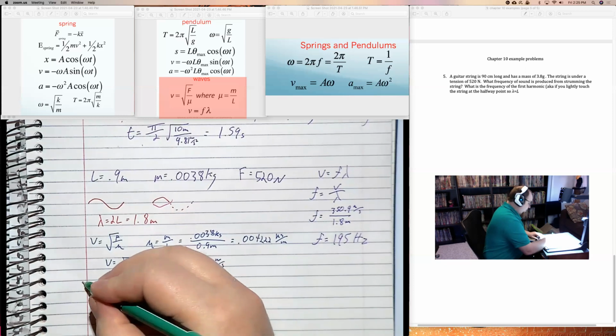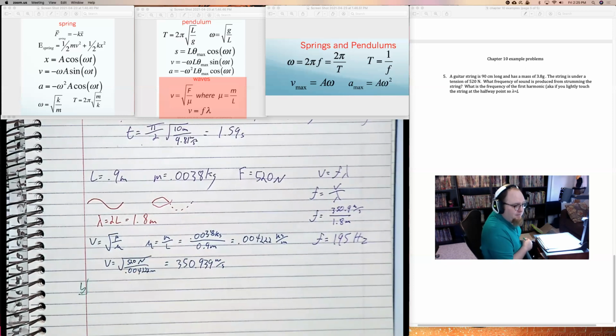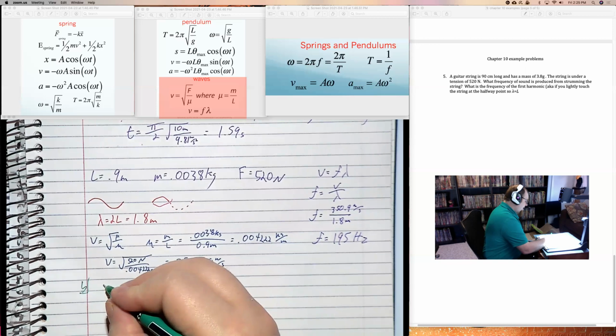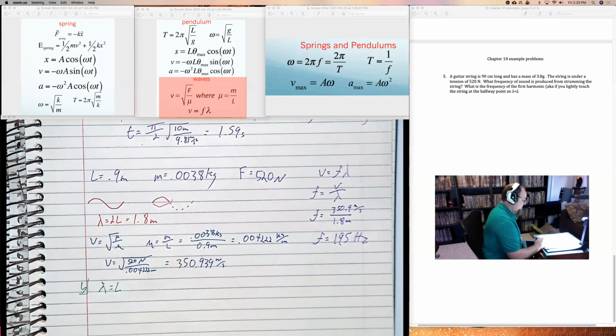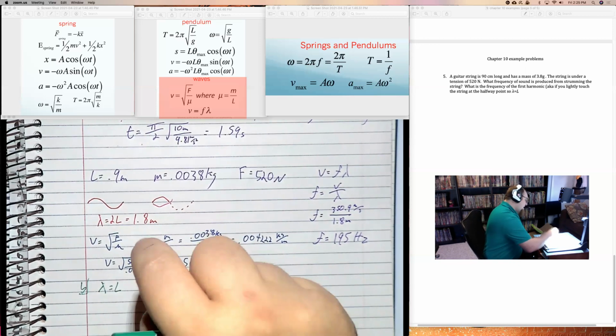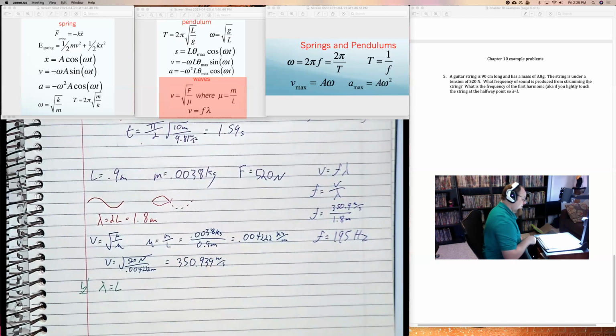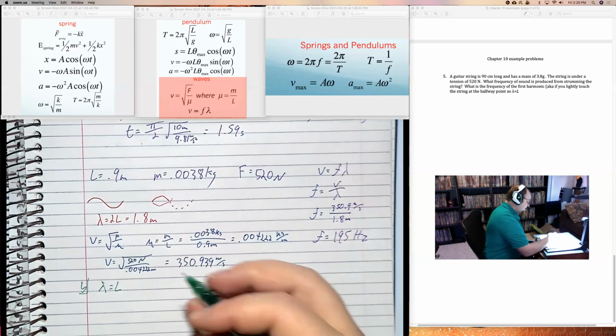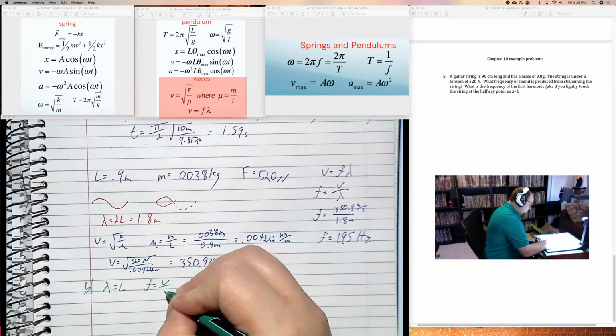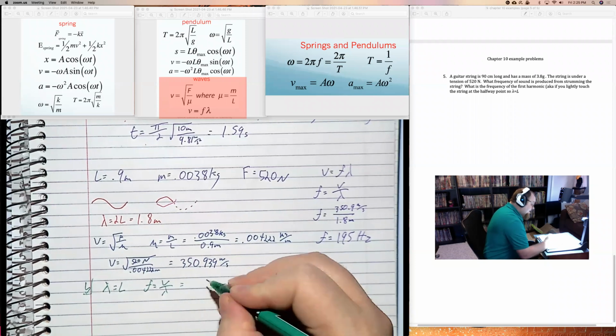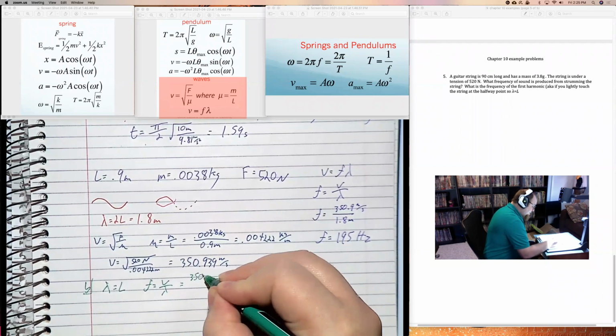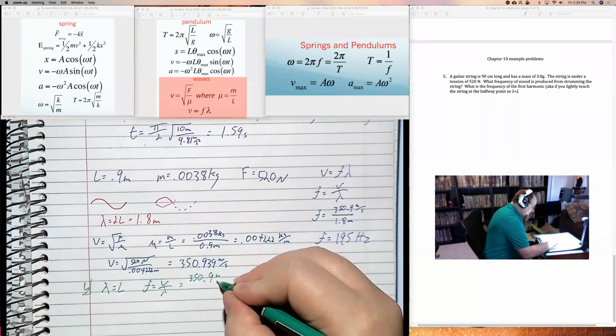Okay. Part B, though I don't think it actually names as B, is what is the frequency of the second harmonic? AKA if you lightly touch the string at the halfway point. Now, if you do that, it makes it so that lambda equals L. It does not change anything about V. And so my frequency is still V over lambda. And V is still 350.9 meters per second.